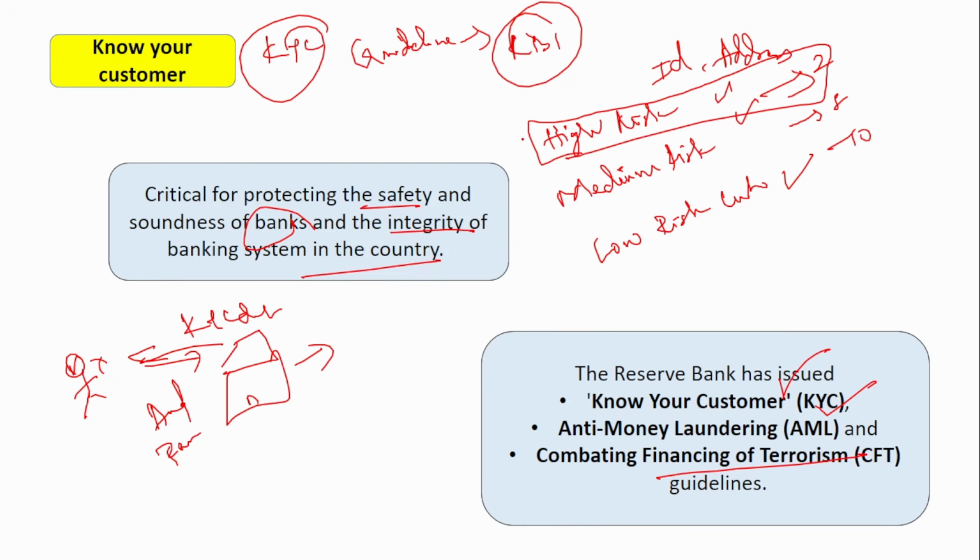So they will classify the customer based on the transaction detail and the profession. They will classify them as high risk, medium risk or low risk. Depending upon that, for a high risk customer, the banks will ask for the KYC details once in 2 years and update them in their account. Similarly, for a medium risk customer they will ask once in 8 years, and for low risk, once in 10 years. So this is how the KYC updation happens on a continuous basis.